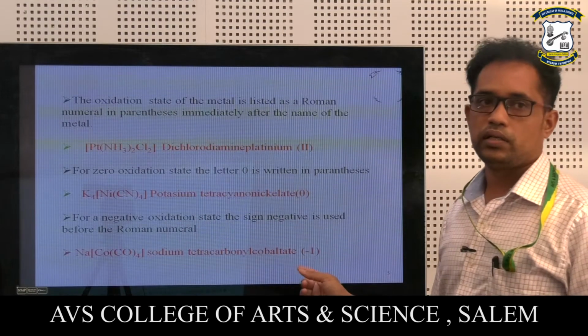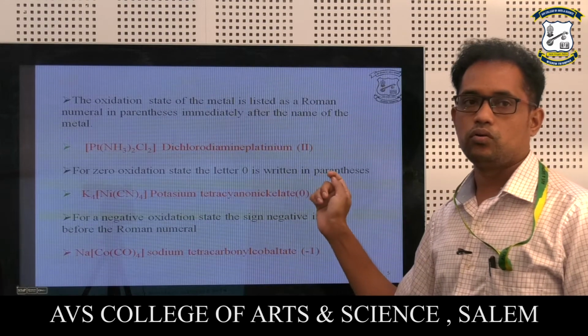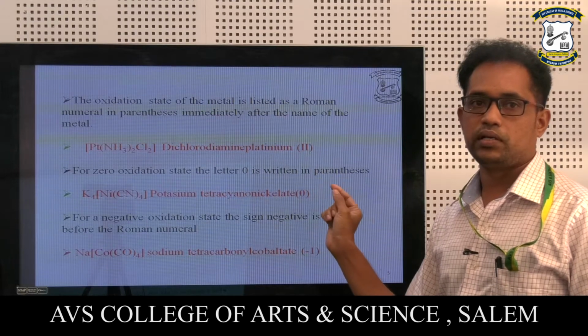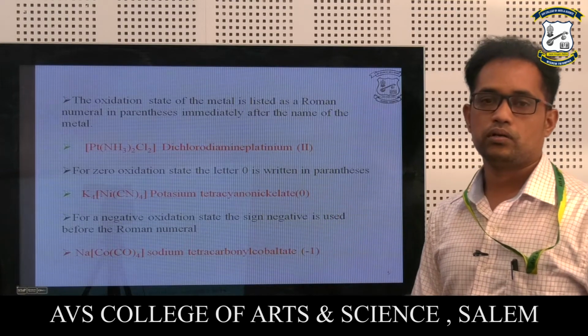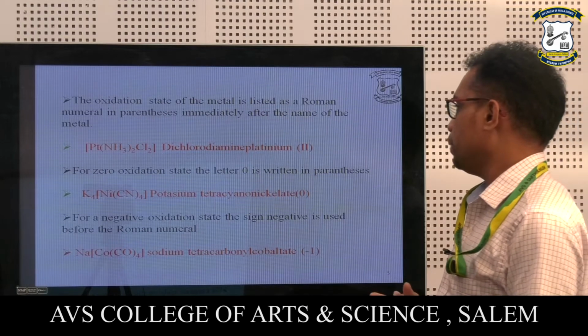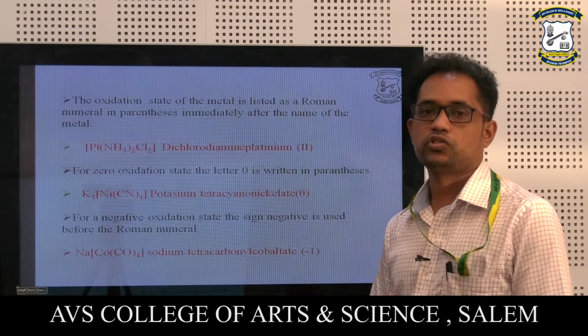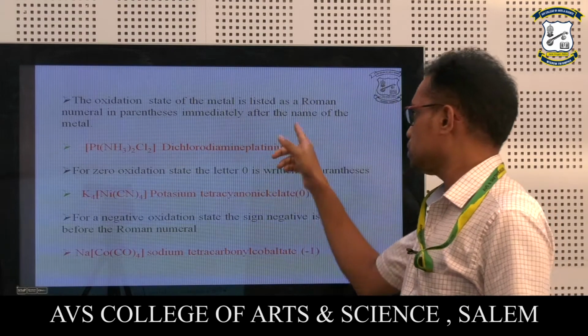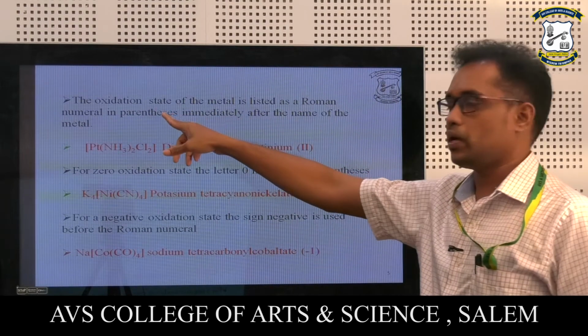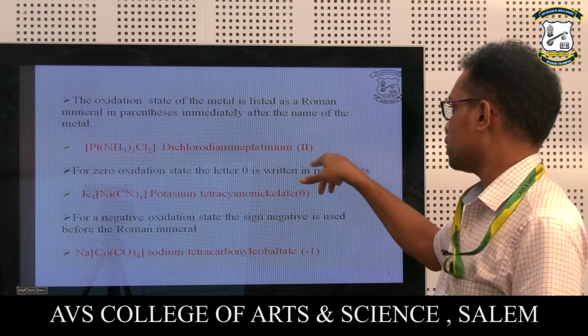And next one is the oxidation state. How the oxidation state of a metal is listed as a Roman numeral. While naming the complexes using this IUPAC form, the oxidation state of the metal should be mentioned as a Roman numeral in parentheses. Parentheses means just the brackets.